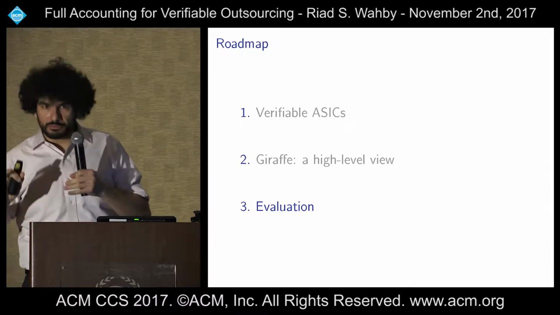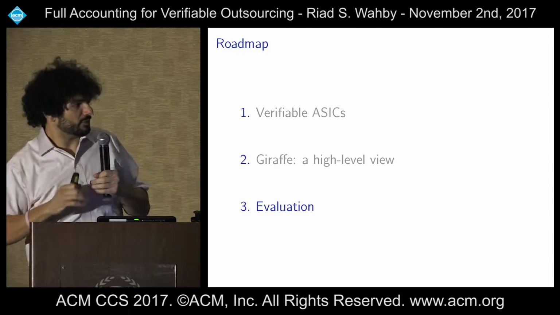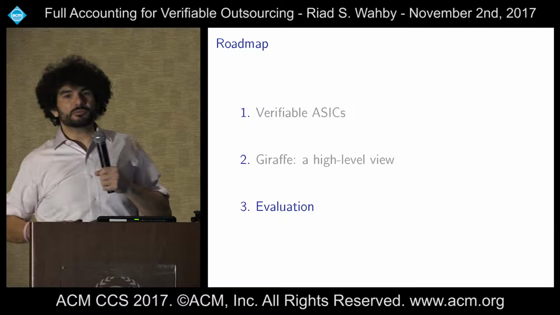Okay, so let's pop up a few levels. If your eyes have glazed over, it's okay. Blink a couple times. We're going to be back in reality here, and we'll look at some evaluation results.